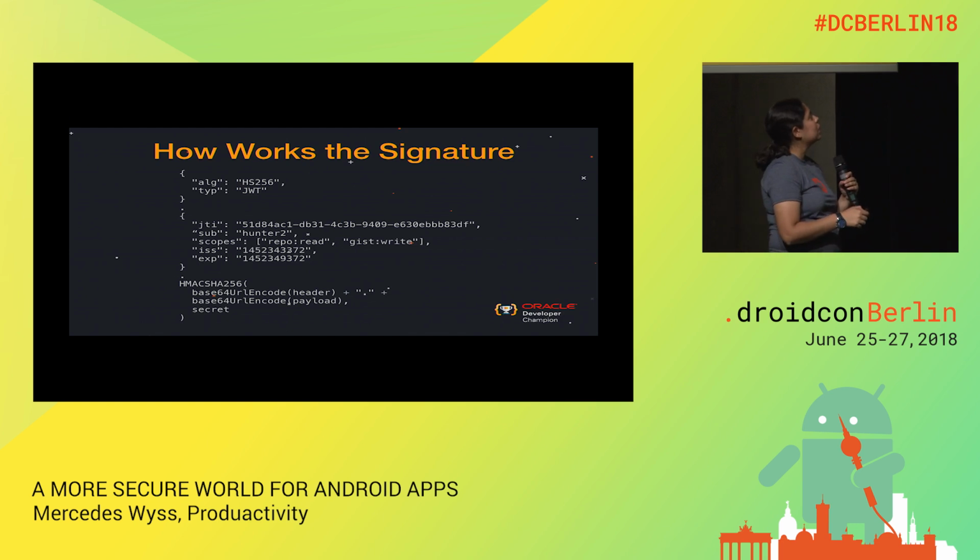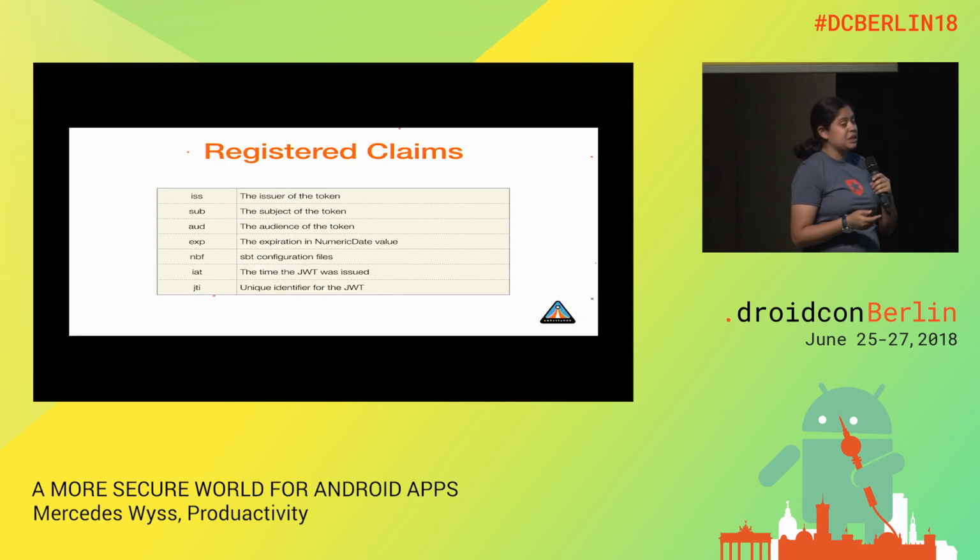And then these are the claims that we have. The claims are in a JSON structure, and it's all the information that I need to identify that user. So for example, I have here this sub that represents the user, and here it only has the nickname. This scope usually represents the permissions that this user has in my system. And we have an expiration date and other claims. And then this is how the signature is created. They encode the header, they encode the payload, and we have the secret, all implemented in the algorithms that we choose.